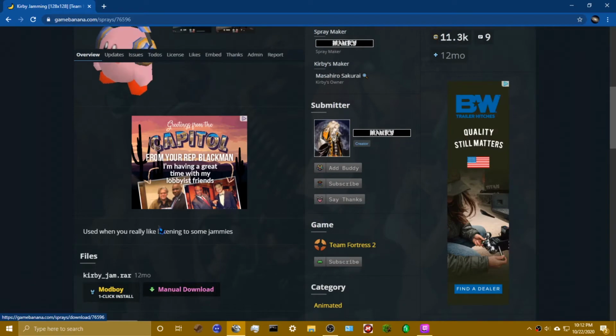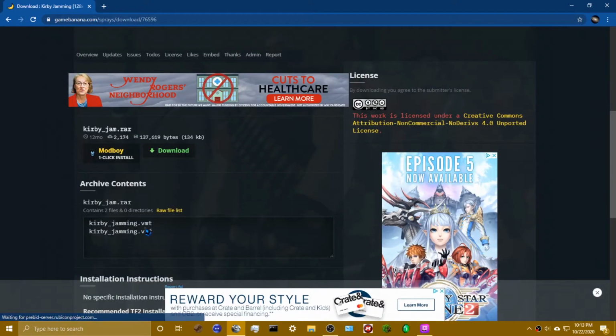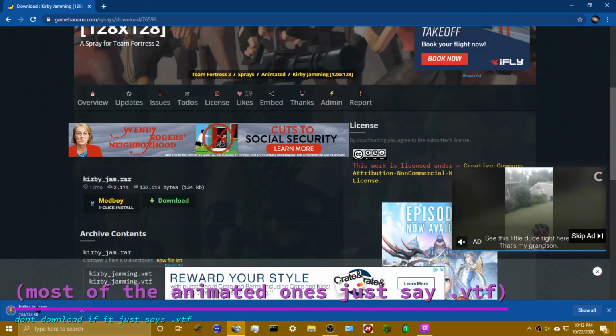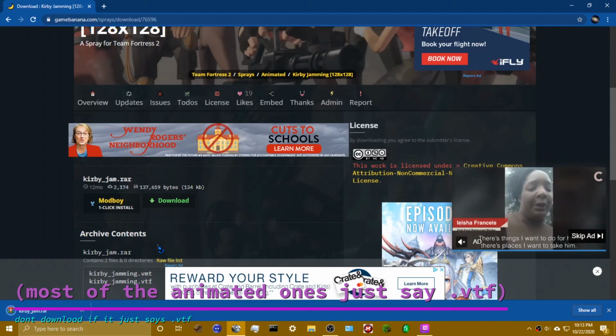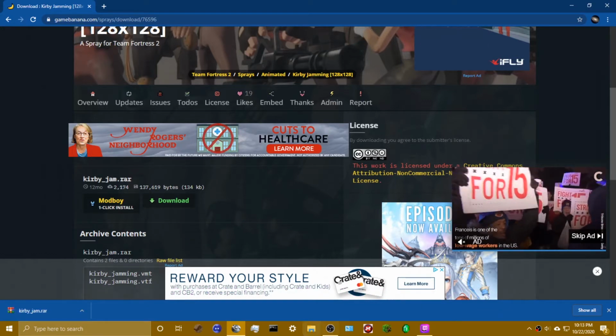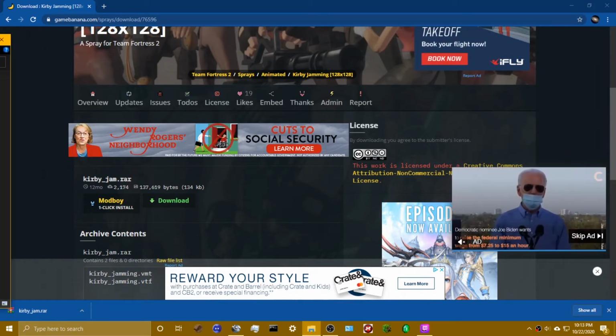So then you're gonna click manual download once you find it. And right here, if it says VMT and VTF, you're safe to download it. Oh, come at the bottom. Make sure you have WinRAR. I will link all of this in the description. So then you want to open files. Just drag it over here.